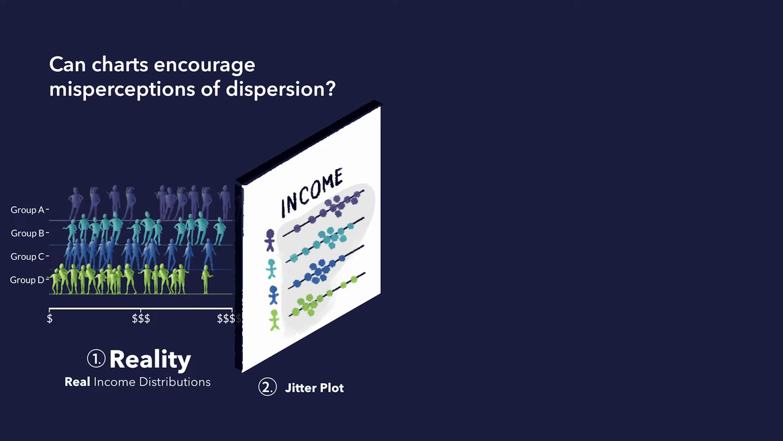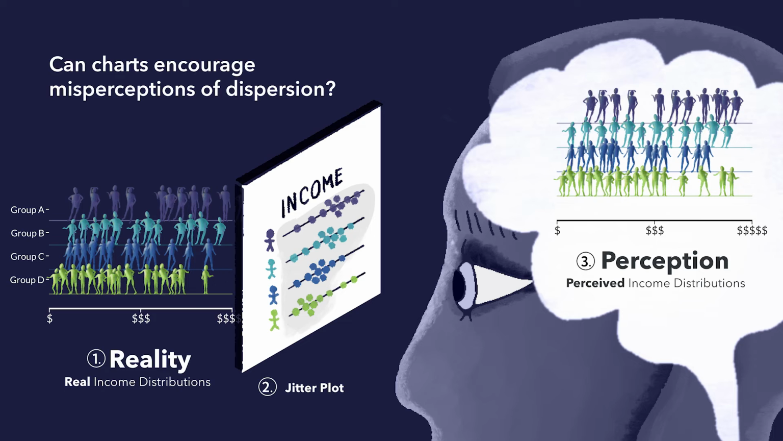On the other hand, if we show the same distribution as a jitter plot or any other chart that shows the range of outcomes within groups, it becomes very apparent that within groups there's a lot of variation, and between groups there's a lot of overlap.